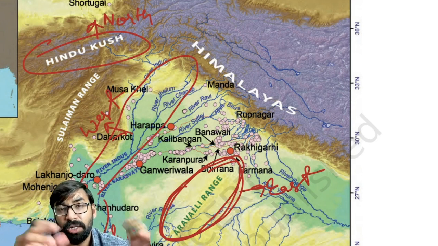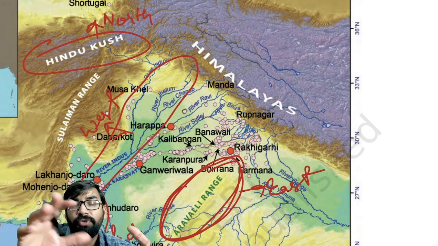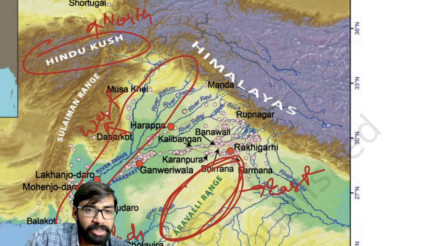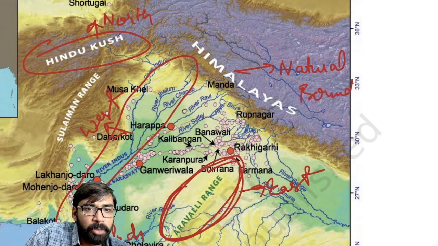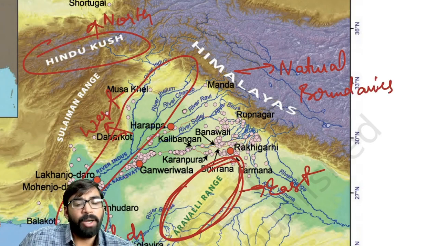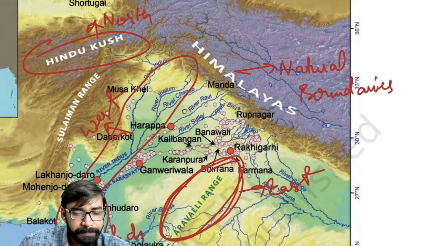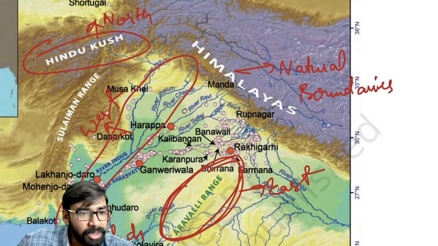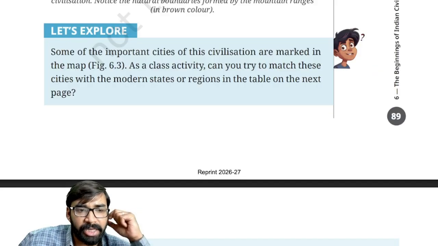Now, how were the natural boundaries formed? Natural boundaries were formed by the mountain ranges. Clear? Fine. Now, we'll discuss some of the important sites.